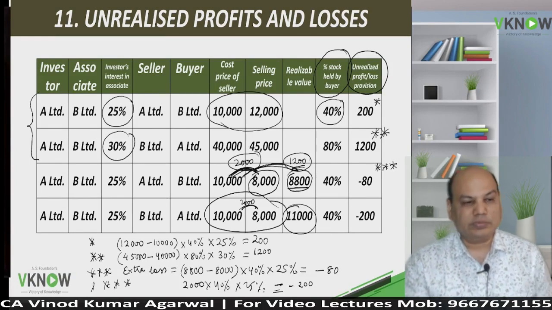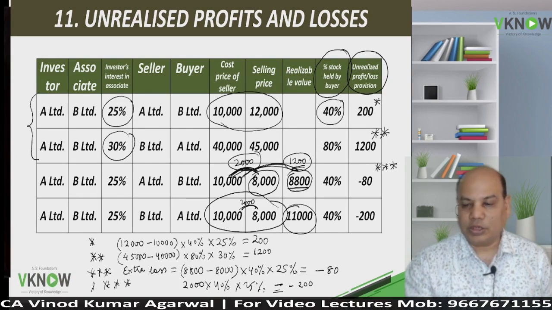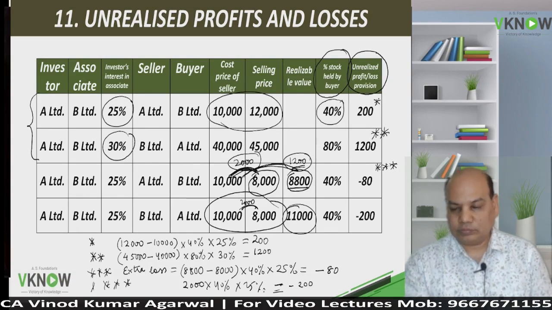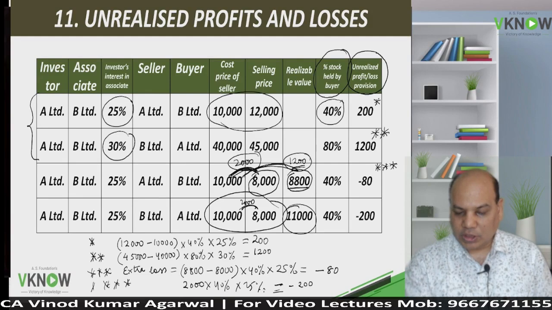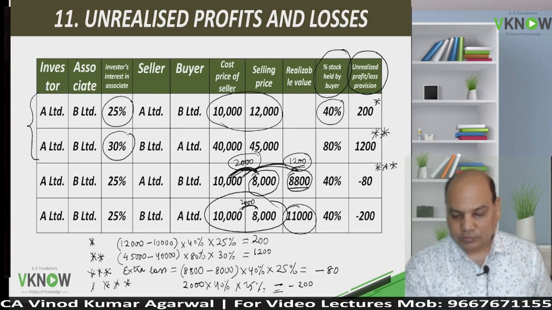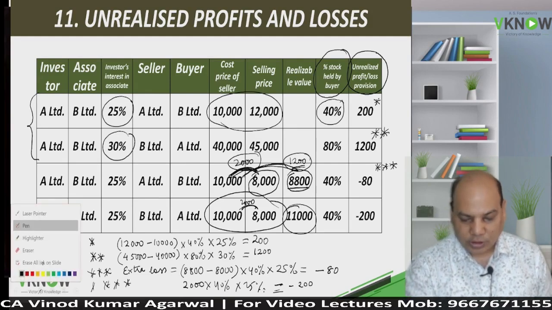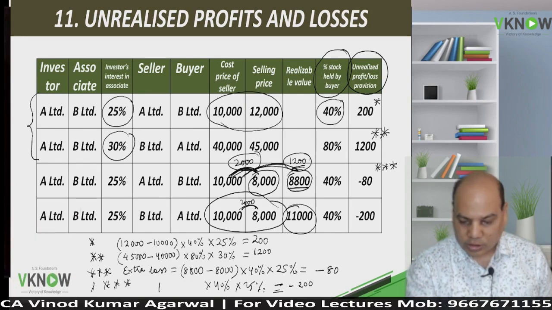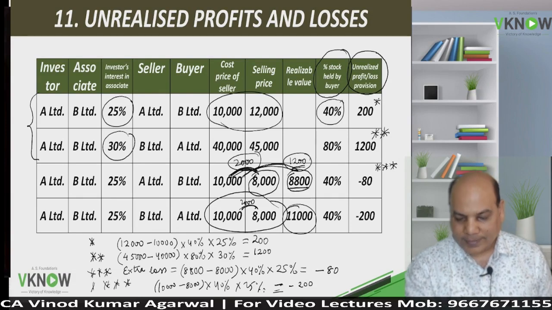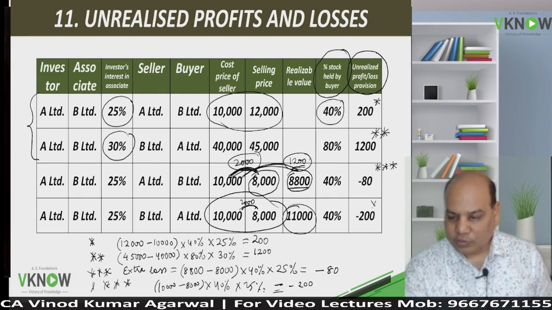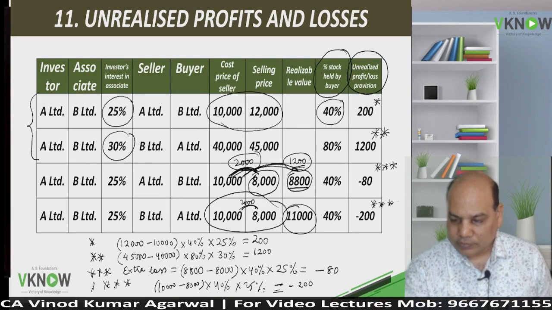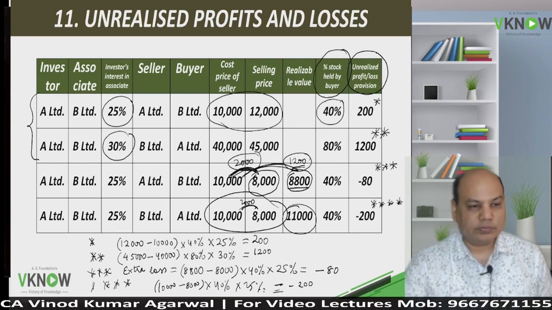Is it right? Any question on this? Please write down the working also. This 2000, if you are interested how it has come, you can make a note here, 10,000 minus 8,000. And you put 4 asterisk mark here. Right?